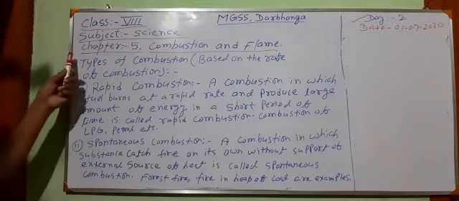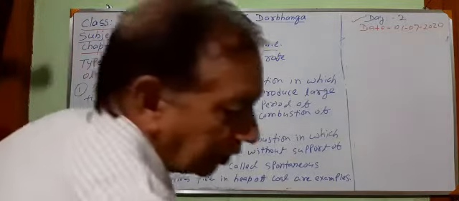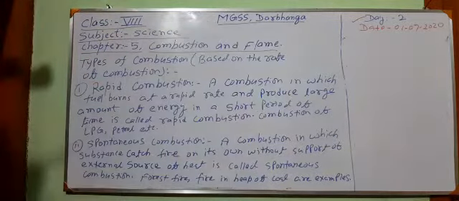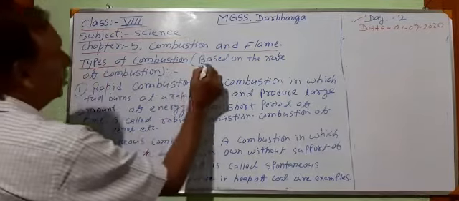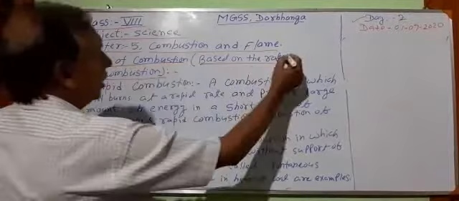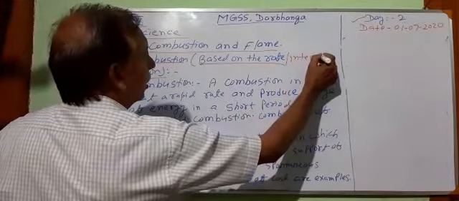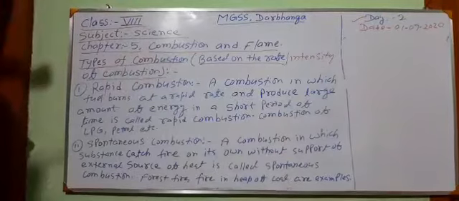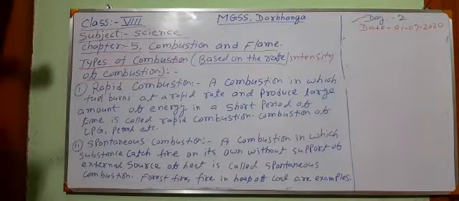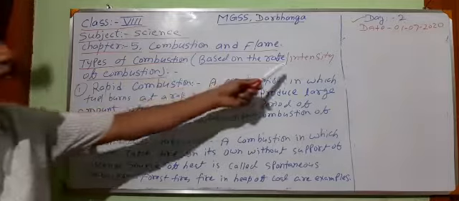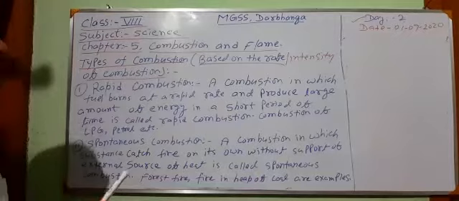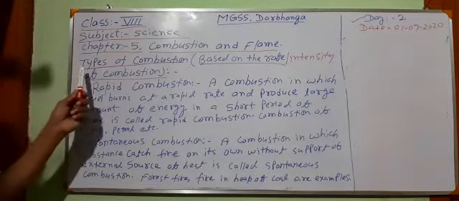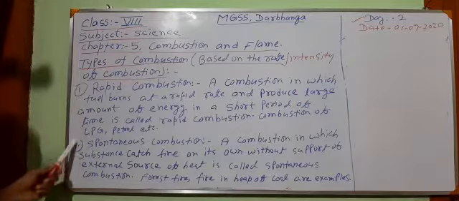Now come to the new topic. This time our topic is types of combustion. Types of combustion based on the rate or intensity of the combustion. We shall categorize combustion on two bases. One is on the basis of intensity or rate, and second we shall discuss on the basis of availability of oxygen. According to the rate of combustion, there are three types of combustion.